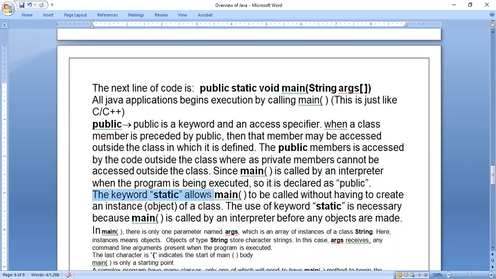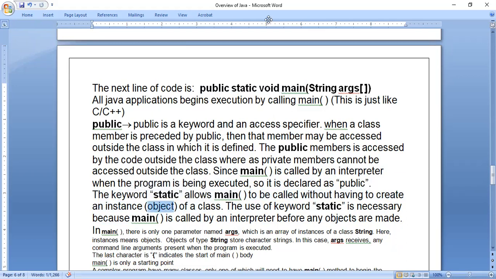The keyword static allows the main function to be called without having to create an instance or object of a class. The meaning of instance here is object.